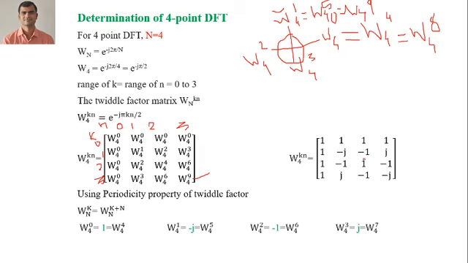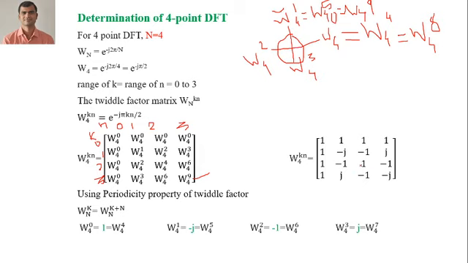In this way we have to remember. First row, first column is equal to 1, minus j, j, j, minus 1, minus 1, minus 1, minus 1, and 1. That is for capital N is equal to 4.